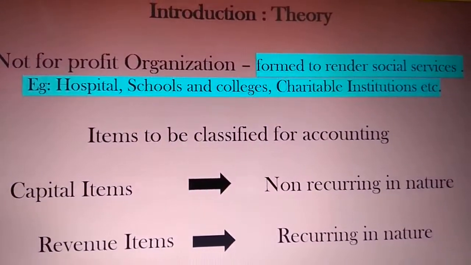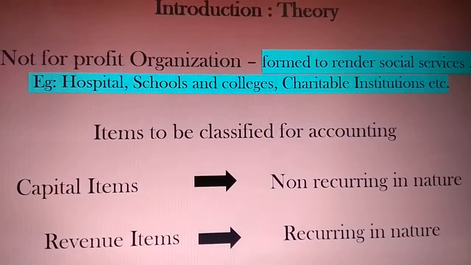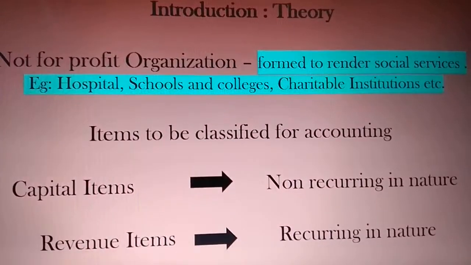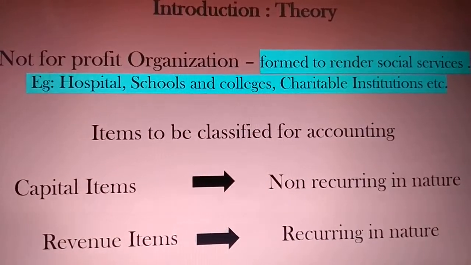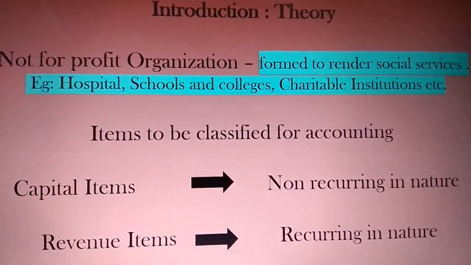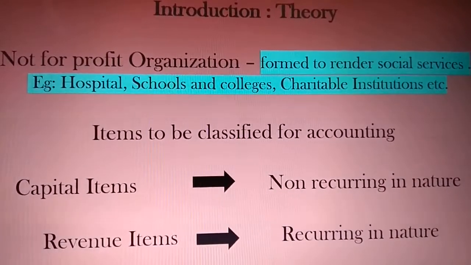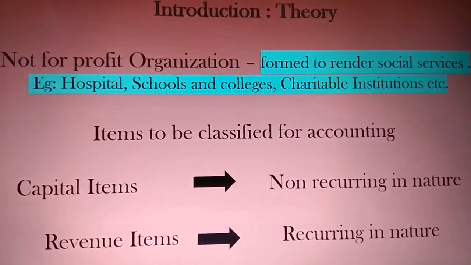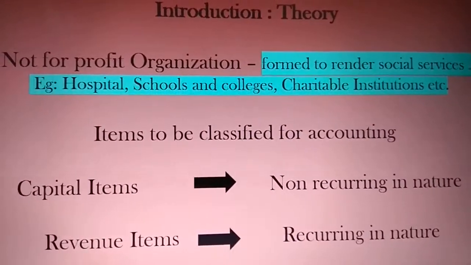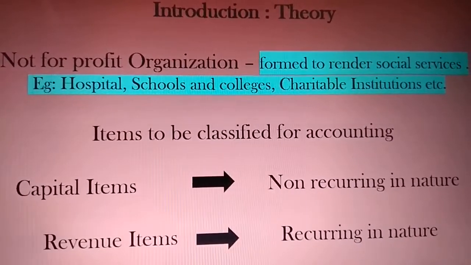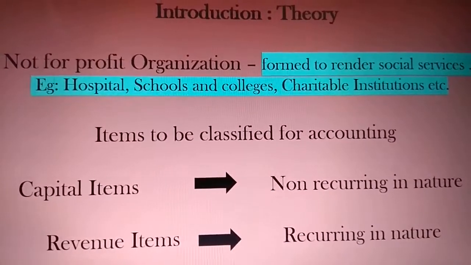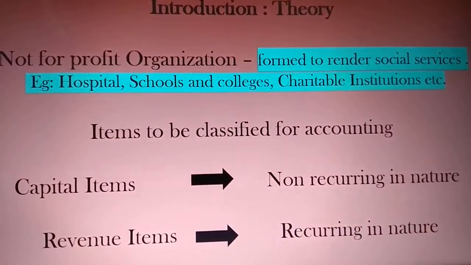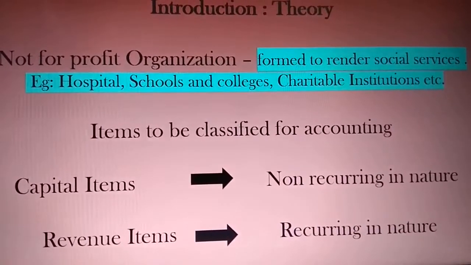Coming to the introduction part of this, first we need to know what actually a not-for-profit organization means. The word not-for-profit tells us that this type of organization is formed to render social services. It is formed for the welfare of the society. So their motivation is to provide services and not to earn profits. Let us see examples of such: we have hospitals, schools and colleges, charitable institutions, and many others, like sports clubs, etc.